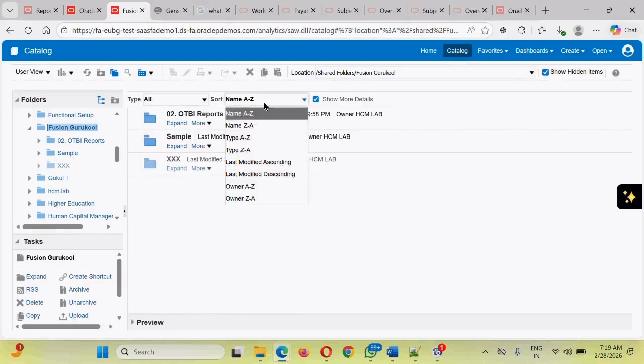We want to sort the data from A to Z or Z to A. That's how you should be able to sort, to identify the components which have been recently worked upon, and then open, edit, and do the needful things in those particular components.